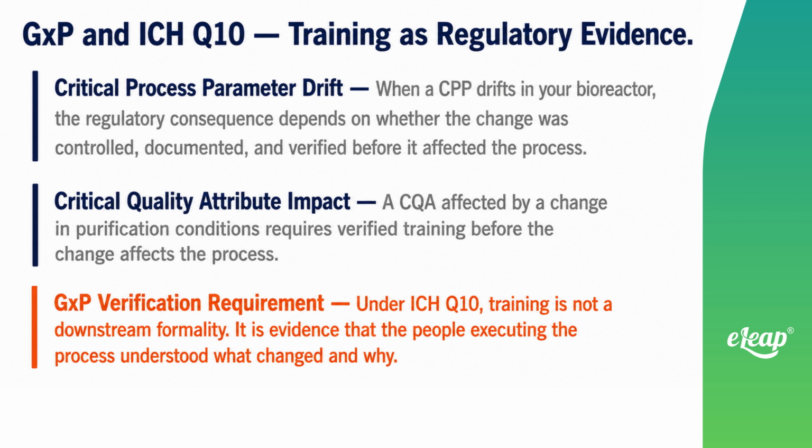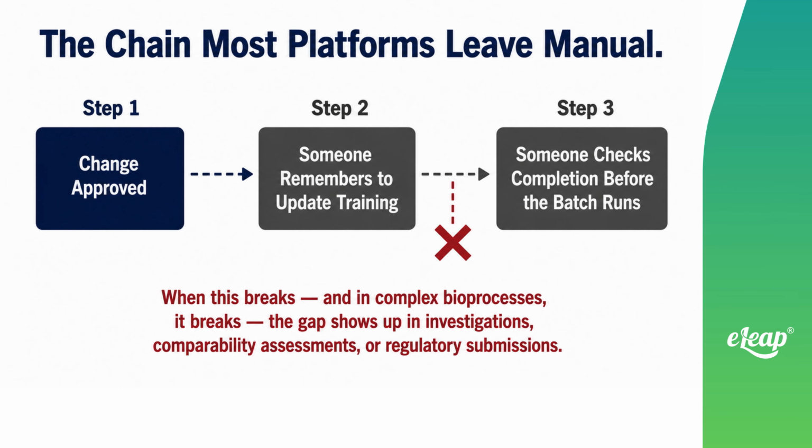it affected the process. Under GxP and ICH Q10, that verification includes training, not as a formality, but as evidence that the people executing the process understood what changed and why.